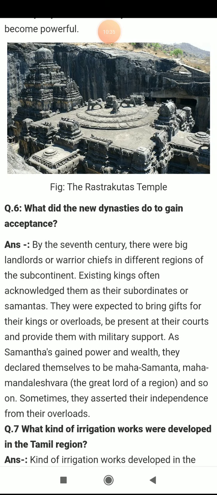They were expected to bring gifts for their kings, lords, and emperors, and be present whenever they were needed. They were also supposed to provide military support.